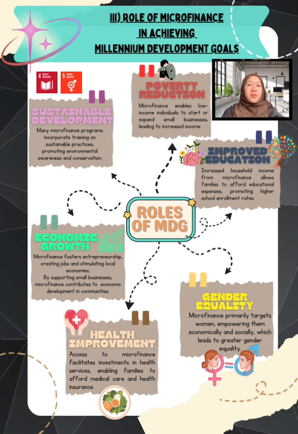And then we have improved education. When household income increases, many families can afford the educational expenses. And we have gender equality. Next, we have health improvement. Microfinance facilitates health services, enabling families to afford medical care and also health insurance. And then we have economic growth, and lastly we have sustainable development.